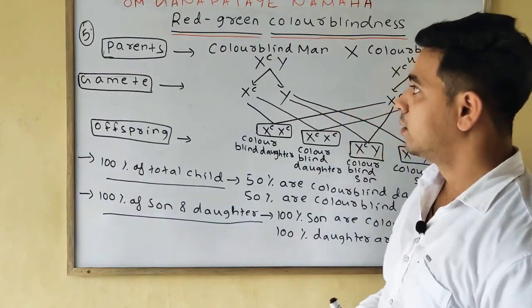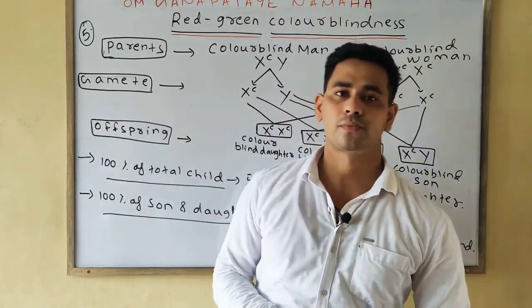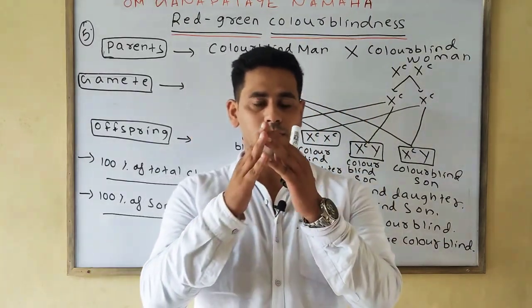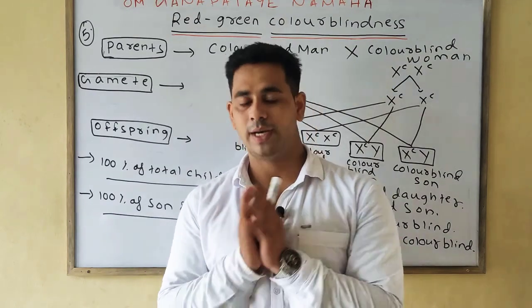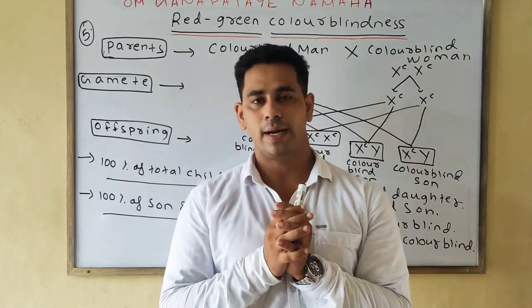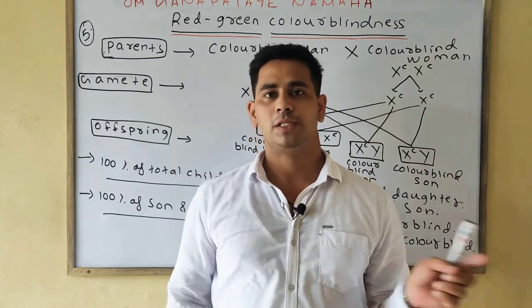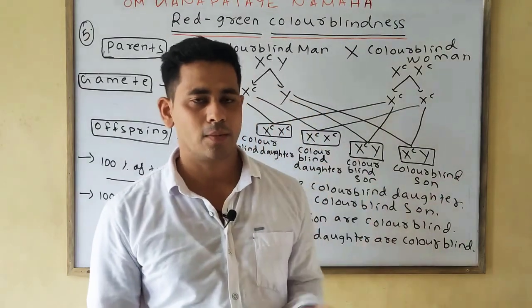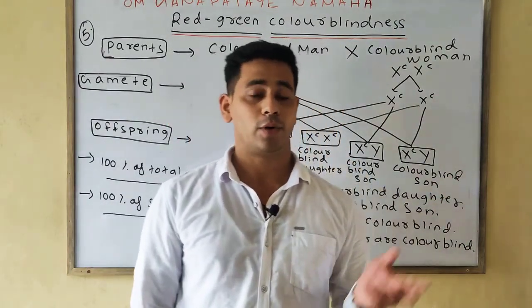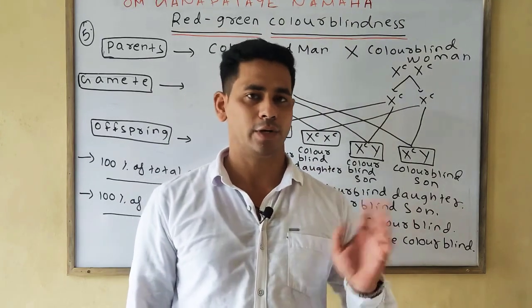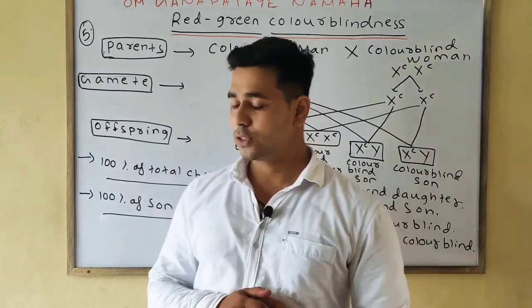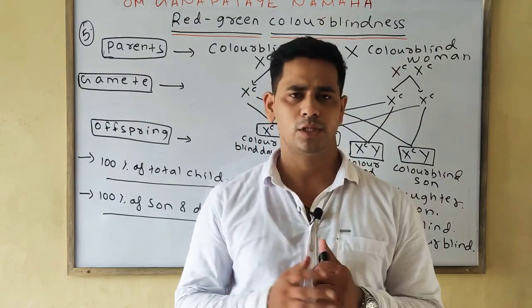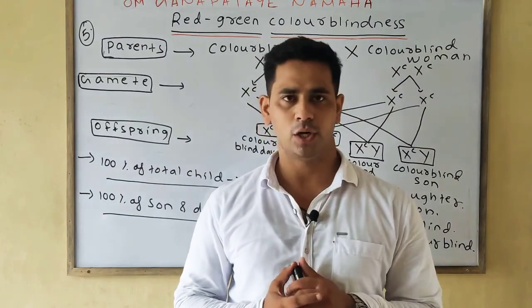Okay, so today we discussed sex-linked inheritance, which has two types of disorder which we will discuss mainly. One is red-green color blindness, in which a person is unable to distinguish between the red and green color. Then we discussed the red color blindness is protanopia, and the green color blindness is deuteranopia. Next we discussed red-green color blindness in detail, which is simply an X-linked recessive disorder.